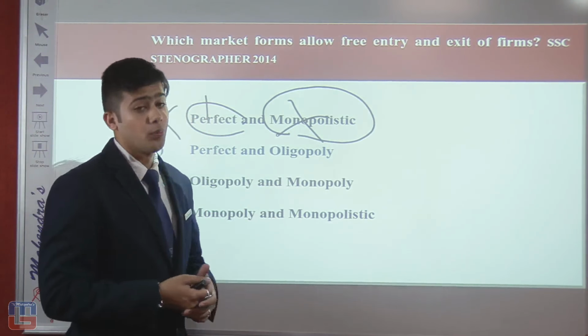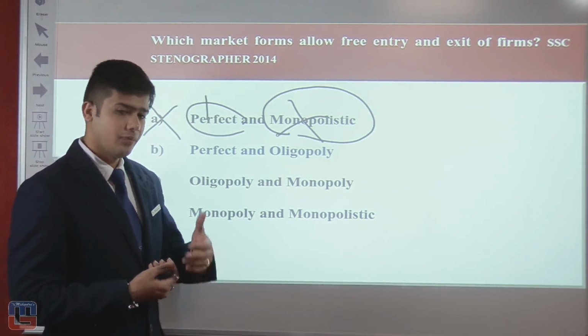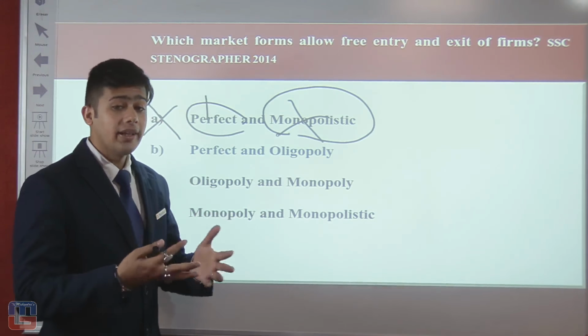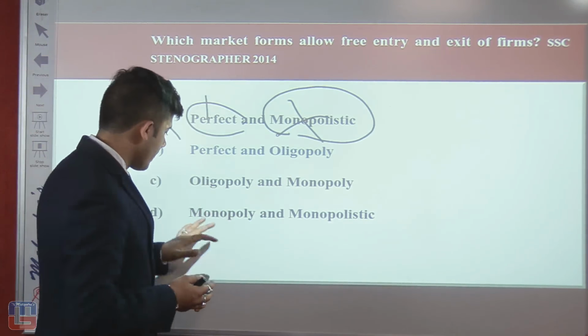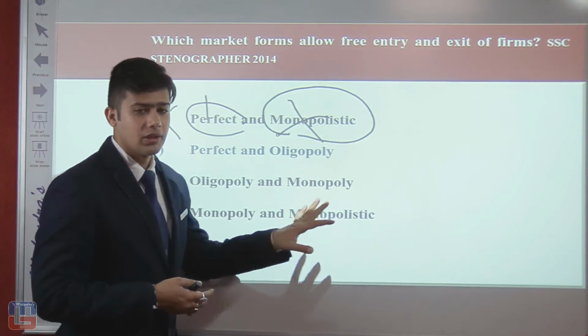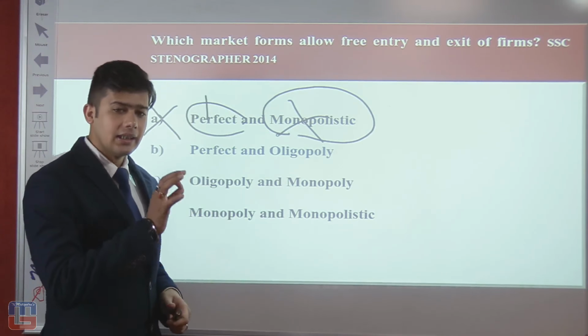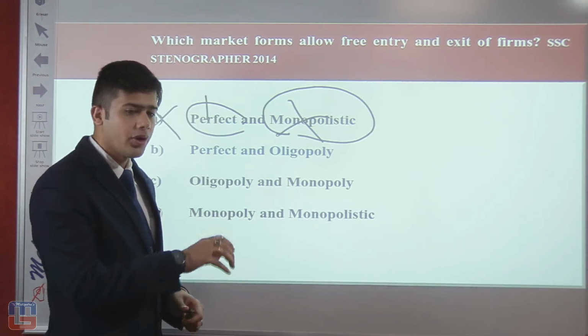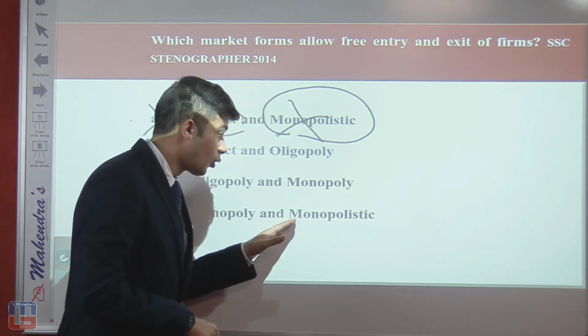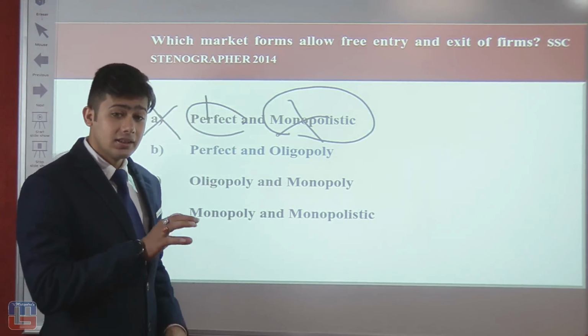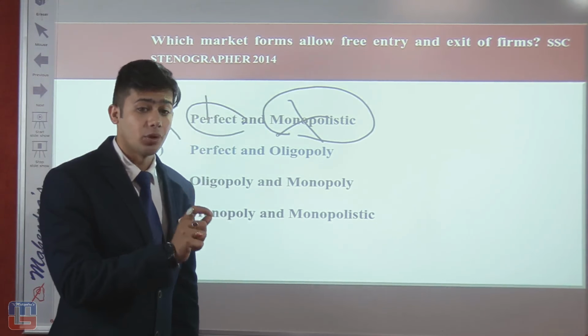Then we have monopoly. Again, a single seller providing products to the market. Now, monopoly and monopolistic: the thin line difference is that in a monopoly, there is a single seller for a particular quantity. Now, in the monopolistic market, there are many sellers, but they have differentiated products.